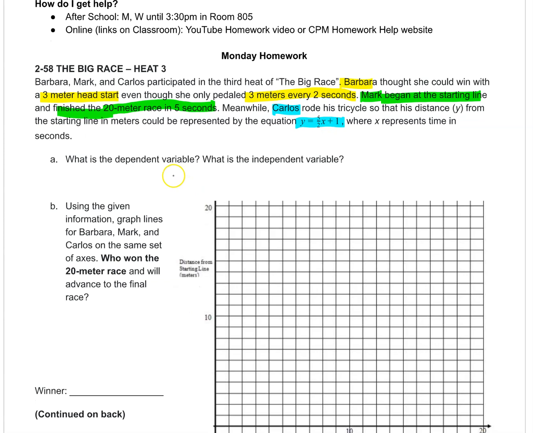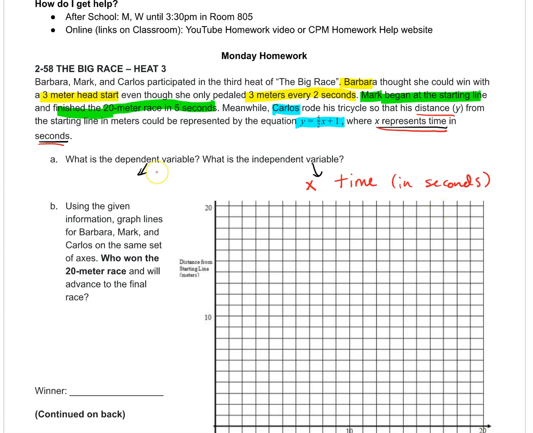What is the dependent variable and what is the independent variable? All right, so we have two variables. X represents time in seconds, and the other variable is y, and that's distance. Now, if you remember, independent variable is always x, so here that is going to be time in seconds.